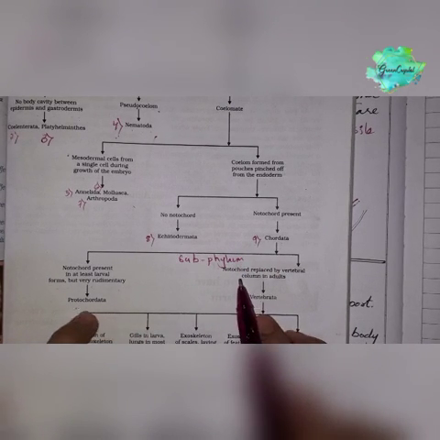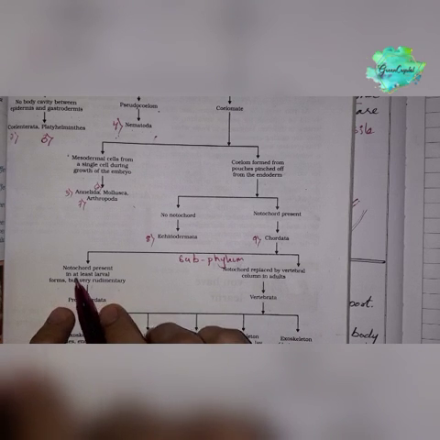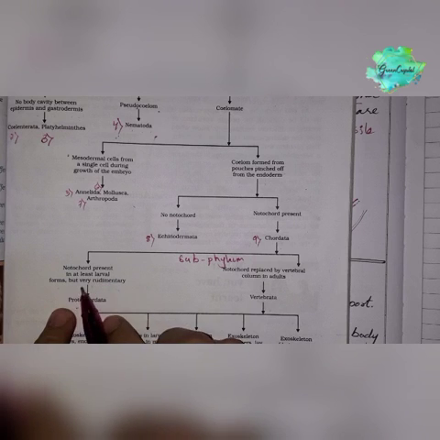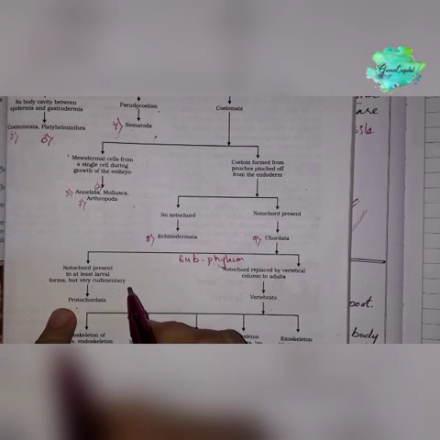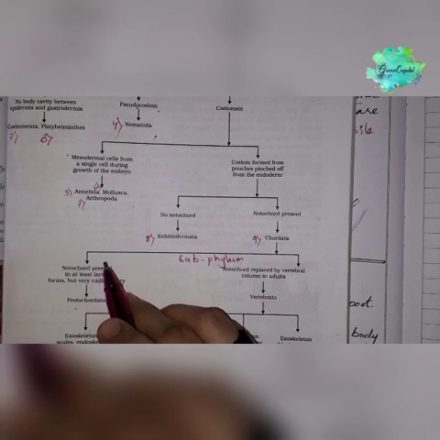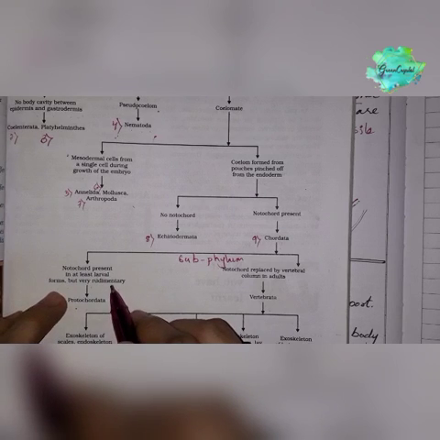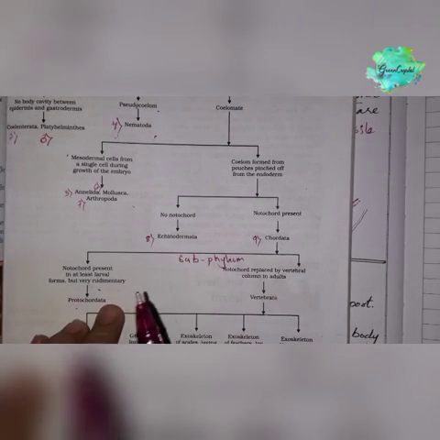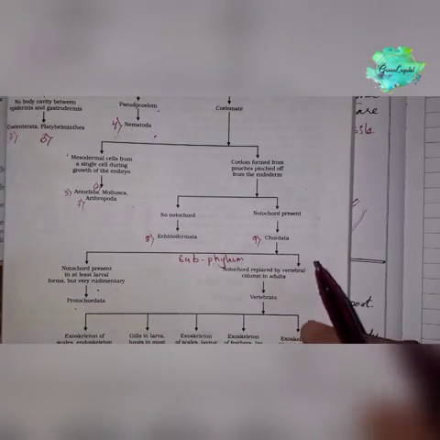Protochordata means they have a notochord present at only one stage of the life cycle, at least in the larval form or at least in some form. It is very rudimentary, not a prominent notochord, but there is a notochord.